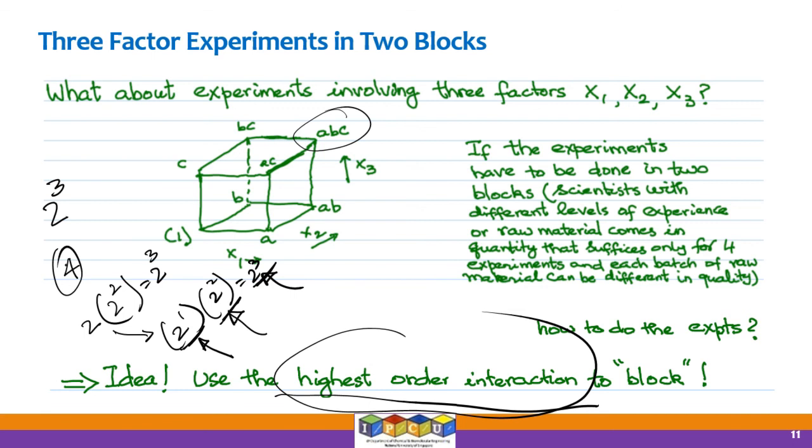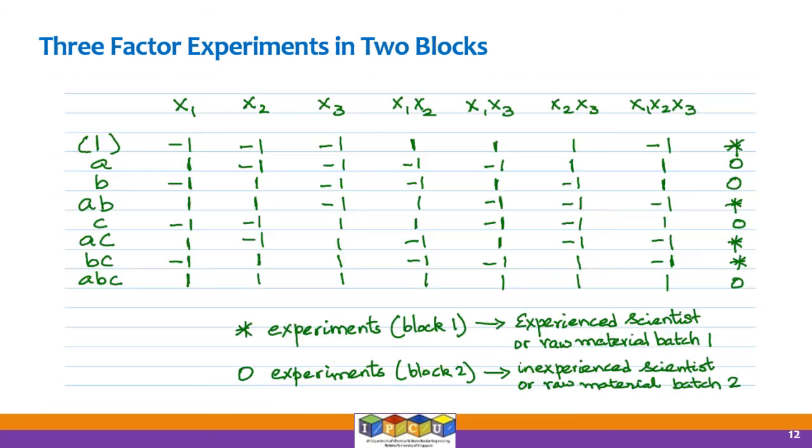So there is an experienced chemist and an inexperienced chemist. So that tells us that. And the idea is to just have one, because this is 1, you just have one equivalent of a design generator. So you have to just choose one interaction and confound it with the blocks. So this 1 indicates that. So here the highest order interaction is ABC. Therefore, I'm going to use the values of ABC to decide the blocking. All right, let us see how we proceed.